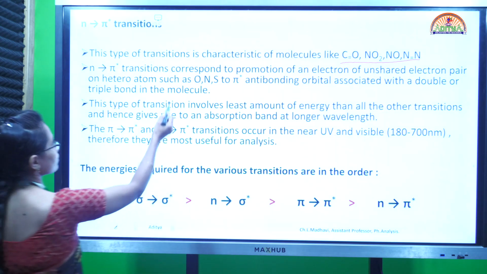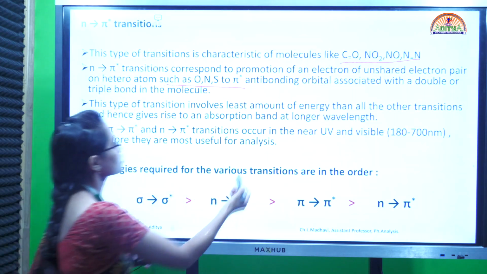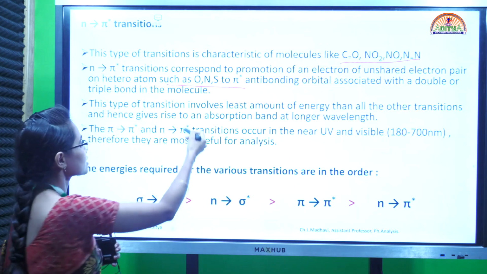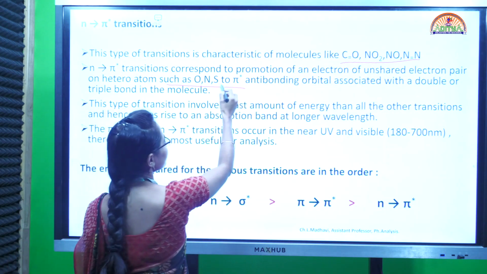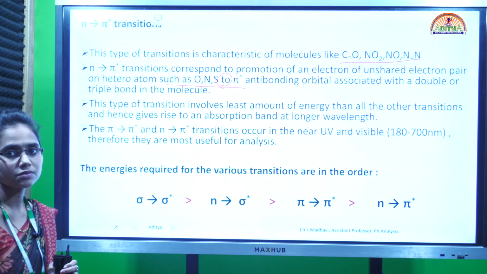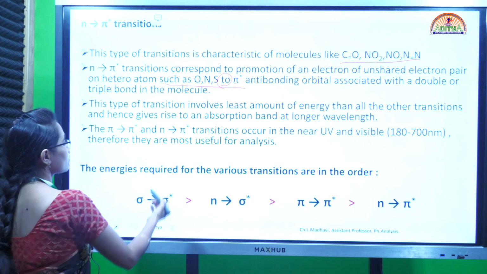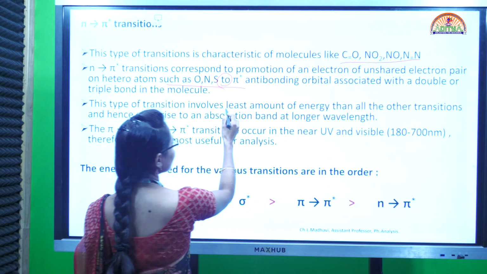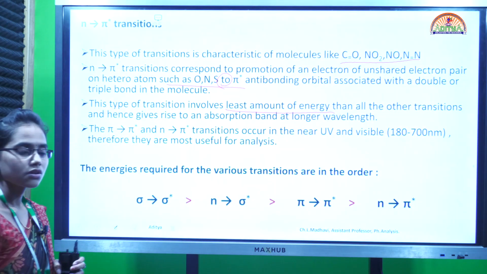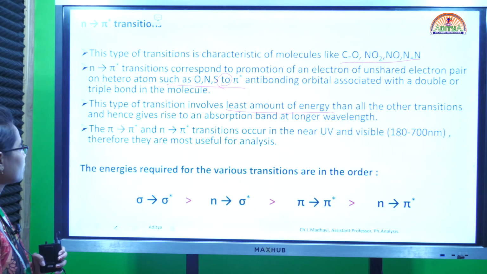Okay, so here we should have a heteroatom. From a heteroatom, the transition occurs from a non-bonding orbital, which is having the heteroatom, to an anti-bonding pi star orbital where a double bond or triple bond is present. To such orbitals the transitions happen. So this type of transition requires the least amount of energy compared to all other types of transitions.